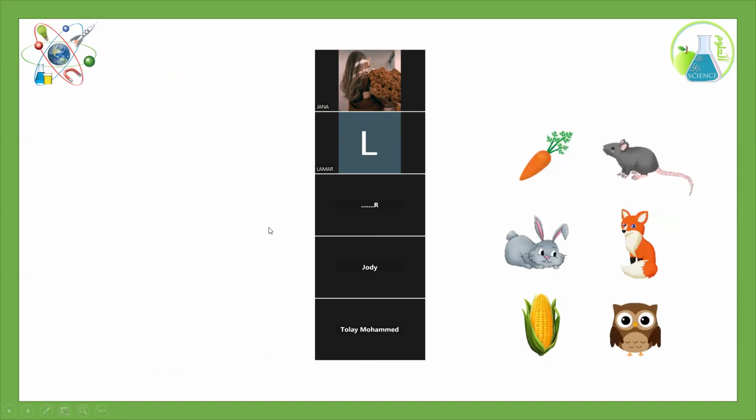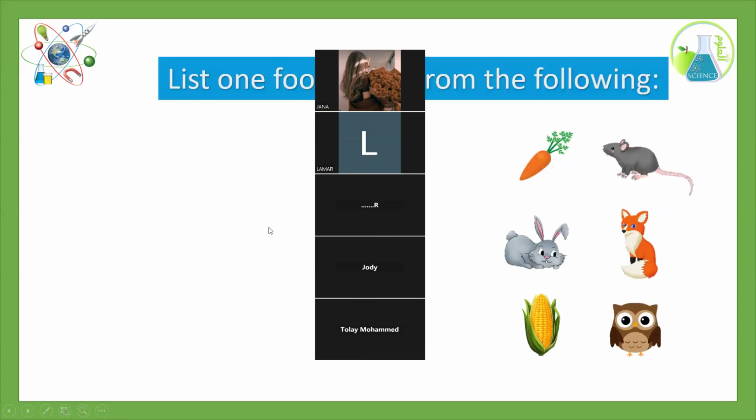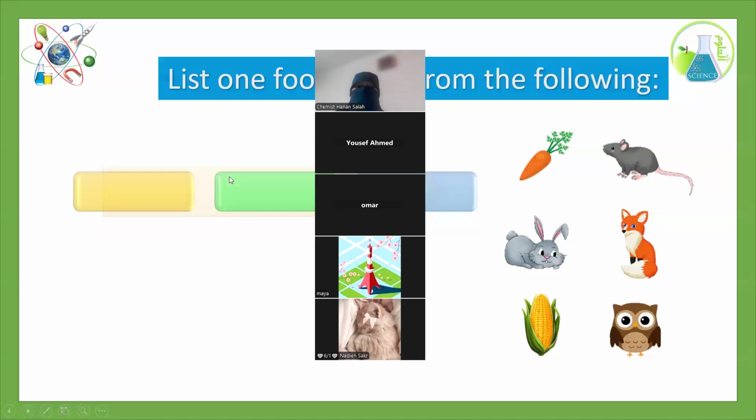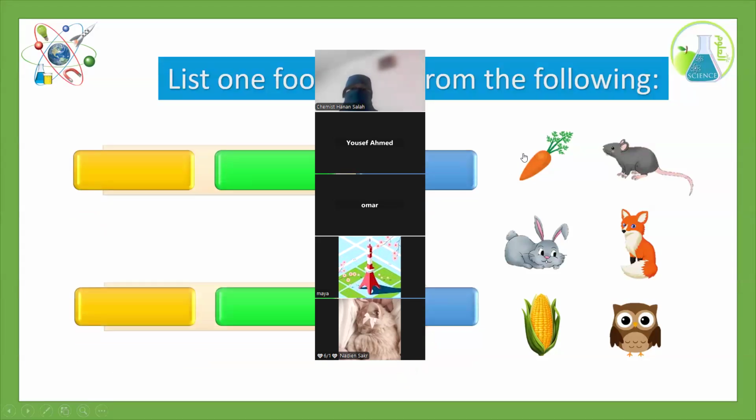So that's the idea of our lesson today. Now we will make a food chain with these living organisms here. We stopped on Omar, so let's go to another one. Who can try with me? What is the food chain that you can try to make from these living organisms? We can go to Maya. Yalla ya Maya. Any food chain will start with what? Do you think it will start with carrot or rat or rabbit or fox or corn or owl? Hi, Maya. What is the first thing in the food chain?